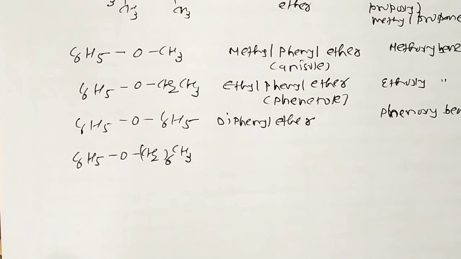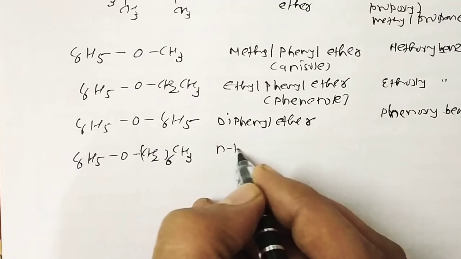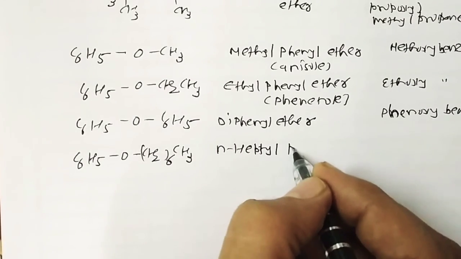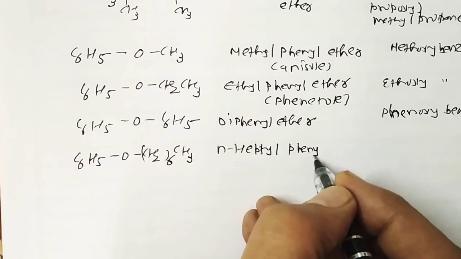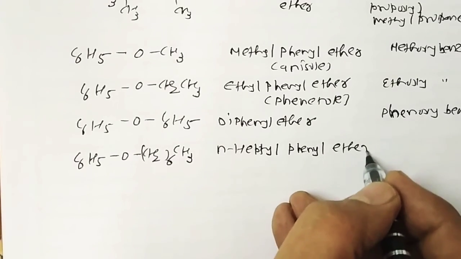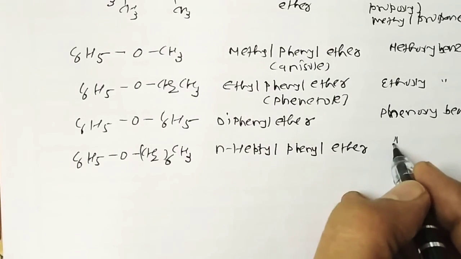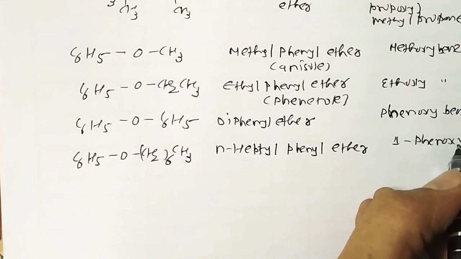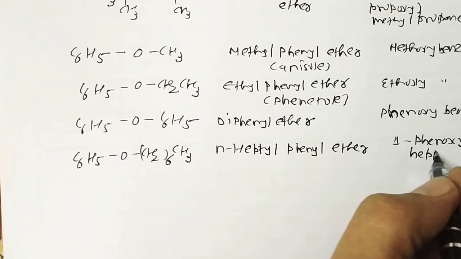Okay, so here we give the number, it's normal heptyl phenyl ether. The other name is 1-phenoxyheptane.